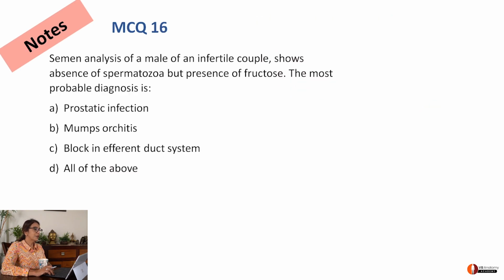Let's go to MCQ 16. Semen analysis of a male of an infertile couple. Pay attention. Semen analysis of a male of an infertile couple. The couple is not able to conceive, and we've done a semen analysis of the male. It shows absence of spermatozoa, no spermatozoa, but presence of fructose. That means seminal vesicles are active but sperms are not being produced.